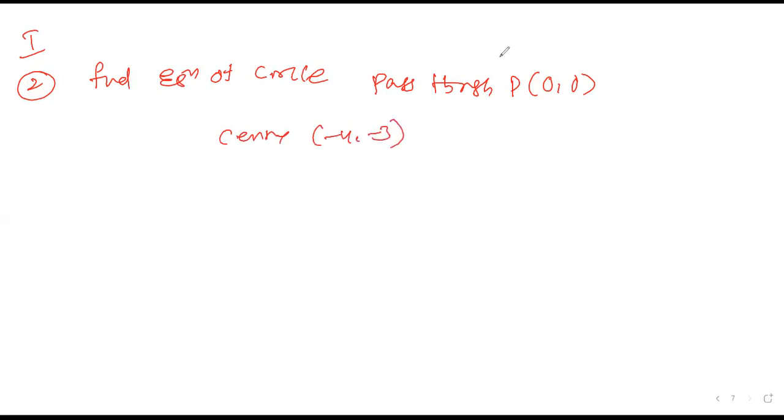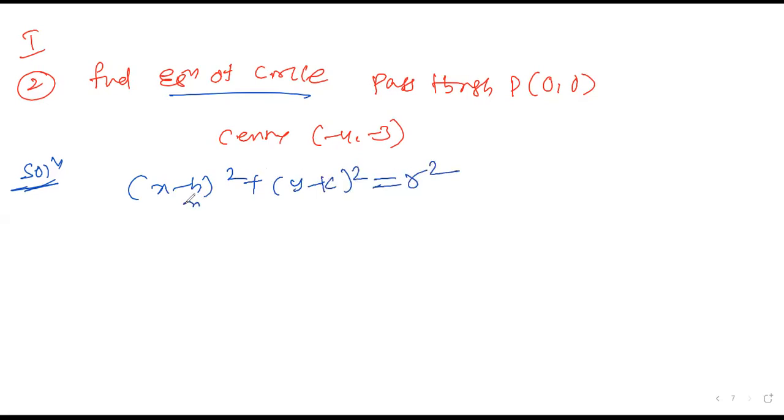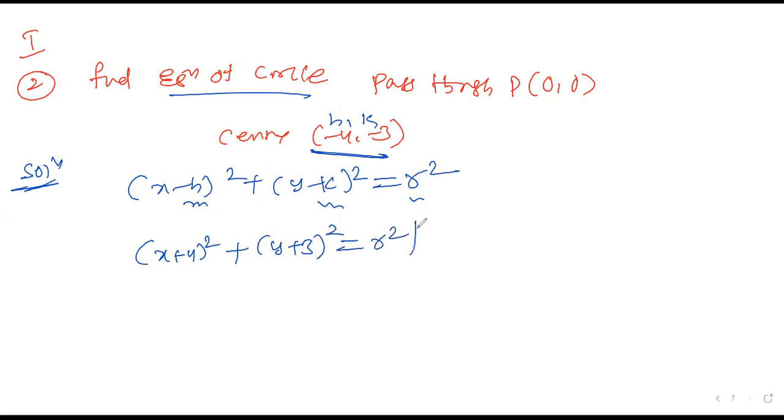So let us try to go for a solution. What do they want? They want the equation of the circle. We have a formula: (x minus h) whole square plus (y minus k) whole square is equal to r square. For this, you require the values of h comma k, and the radius is required. The center is mentioned, that is h comma k, so you can take those values and substitute over here. So x minus of minus, x plus 4 whole square, then (y plus 3) whole square is equal to r square, because r is not mentioned. But it is not a final answer because we want the r value.